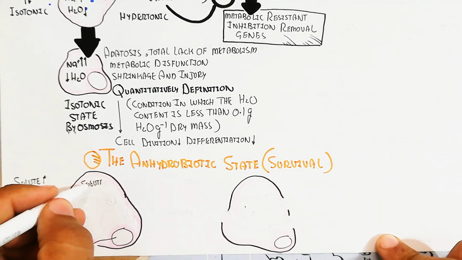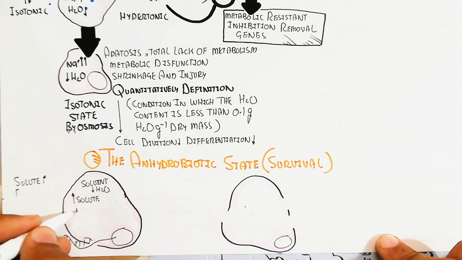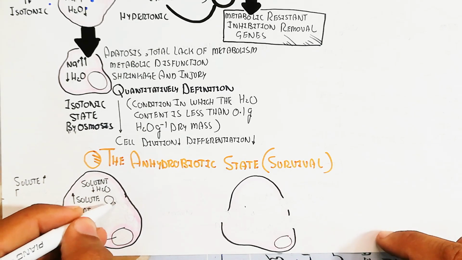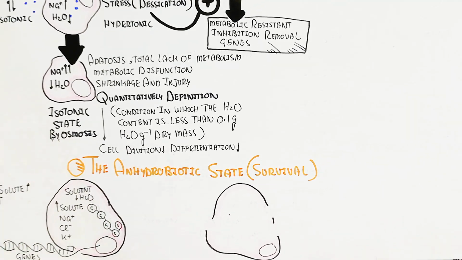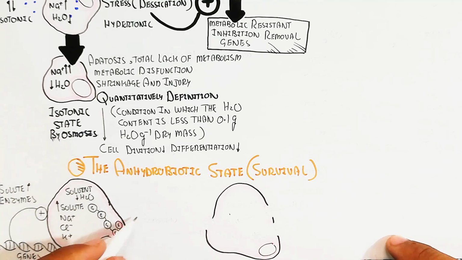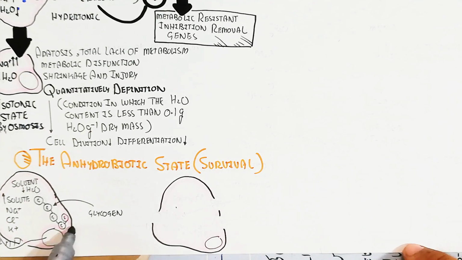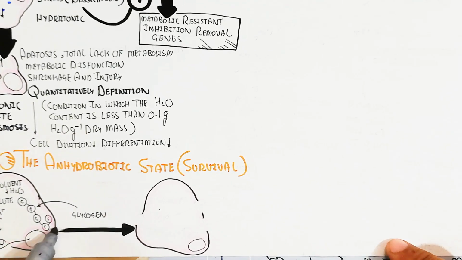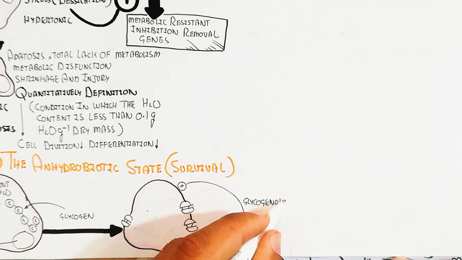In the anhydrobiotic state, survival of the organism is possible. How is it possible? Gene activation will lead to increased solutes and enzymes during the hypertonic condition of the cell, which will use energy via glucose metabolism. In this way glycogen formation will increase, which will lead to less water requirement.